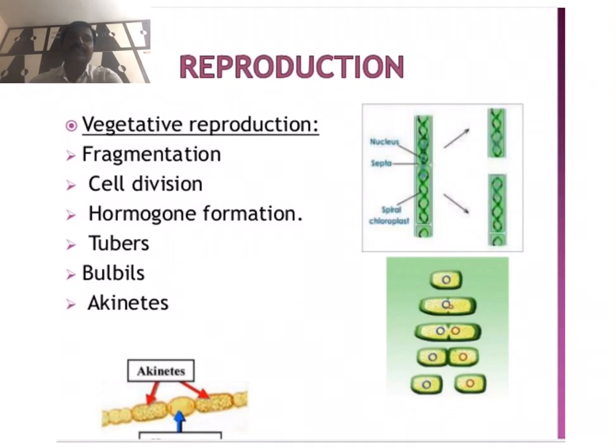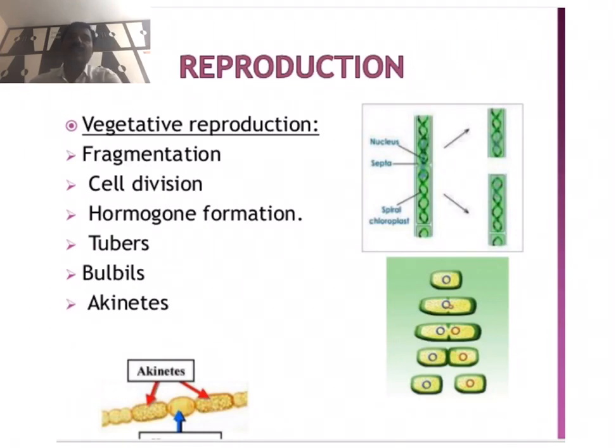Cylindrospermum. In some other species, tubers and bulbous-like structures form, and these tubers and bulbous structures also separate from the mother filament and mother thallus, germinate, and produce a new thallus. In some other species, adventitious branches are also produced.